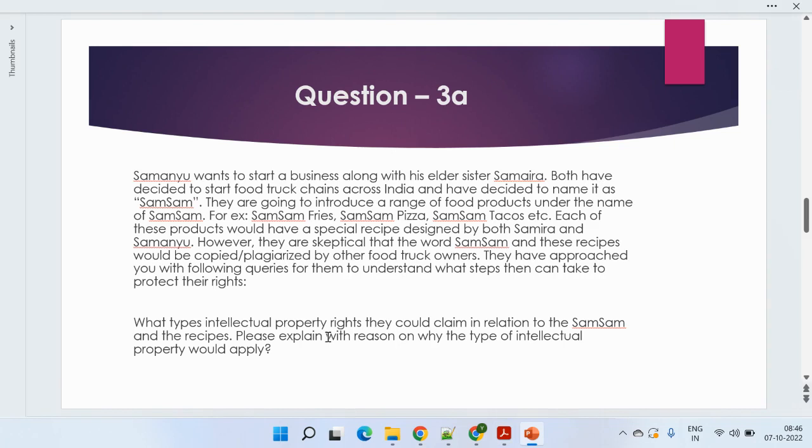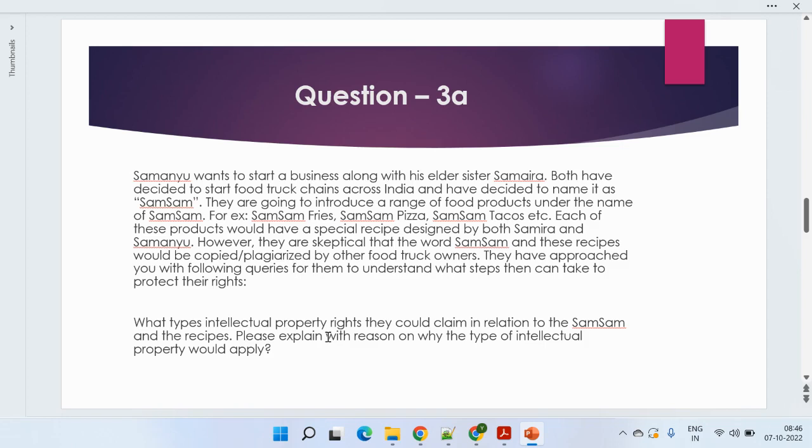Samanyu wants to start a business along with his elder sister Samira. Both have decided to start a food truck chain across India and have decided to name it Samsam. They are going to introduce a wide range of food products under the name of Samsam, for example, Samsam fries, Samsam pizza, Samsam tacos, etc. Each of these products would have a special recipe designed by both